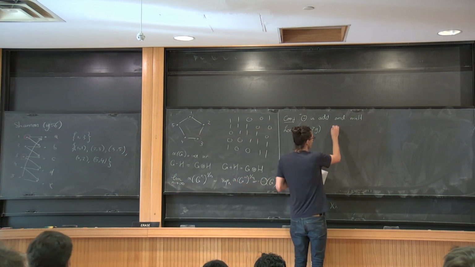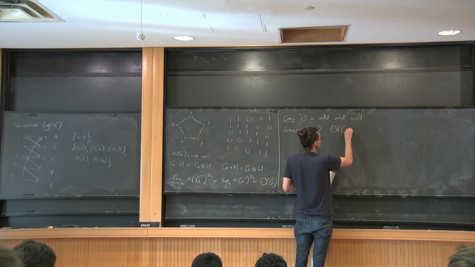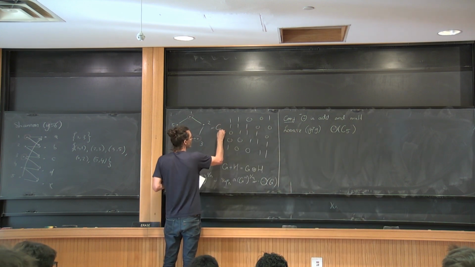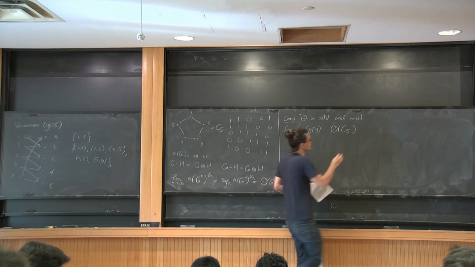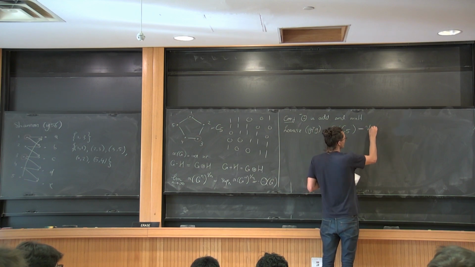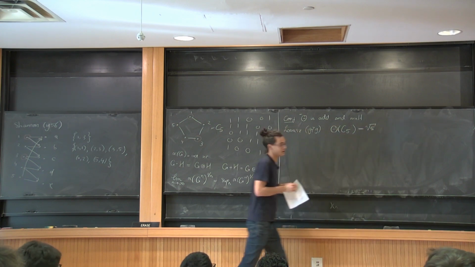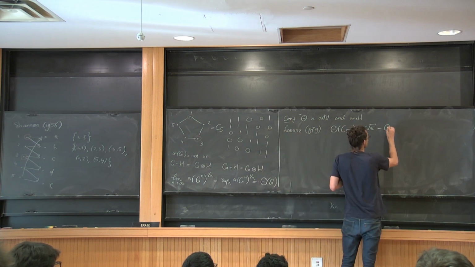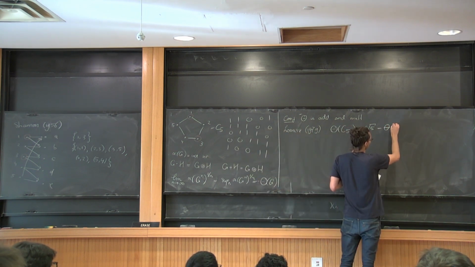He computed the Shannon capacity of the 5 cycle, C5. This guy. And he showed it's the square root of 5. And for this, he introduced a new technique called the Lovász theta function, which is denoted by a small theta.